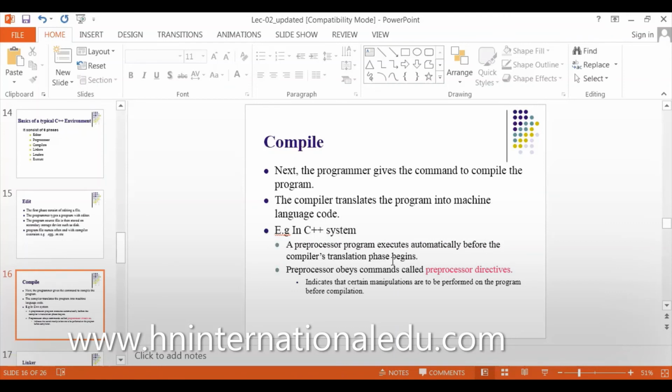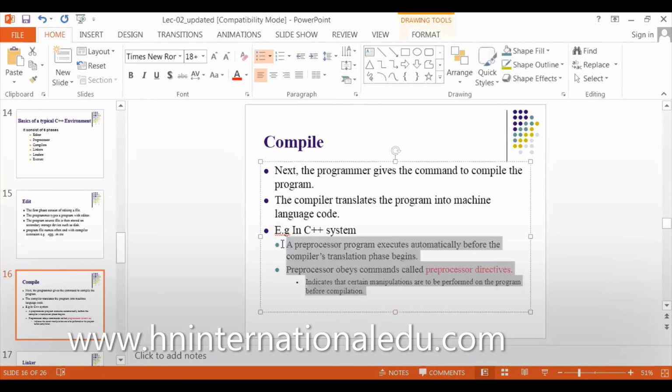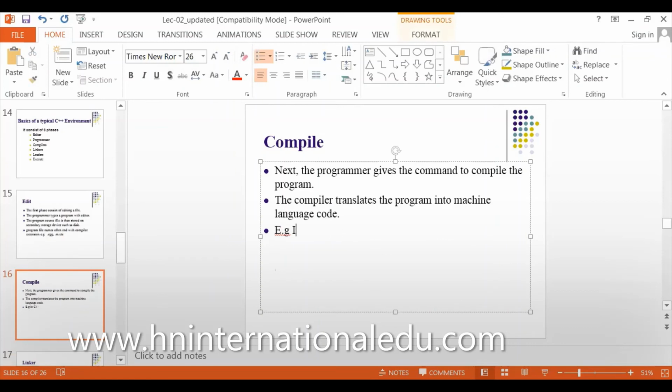Next is compile. Compiling is this: if I am writing a program in English, with English numbers, alphabets and symbols, compiling means translating the program from English or alphanumeric language to machine language. And what is machine language? Machine language is actually voltage symbols. Next, for example in C++, a preprocessor program executes automatically before the compiler translates. No need to go into this, you will get confused. This is compiling.